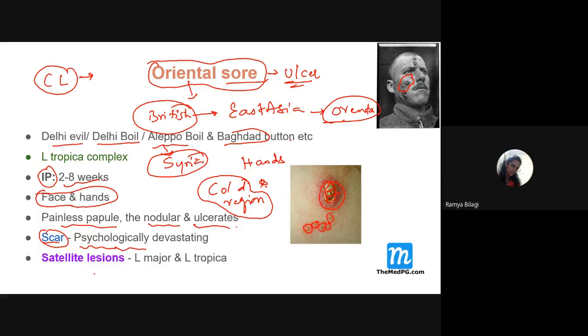Satellite lesions. So cutaneous leishmaniasis can even be presented as satellite lesions. And if satellite lesions are there, then probably it is caused by Leishmania major or Leishmania tropica. So these are the two organisms which can cause satellite lesions.